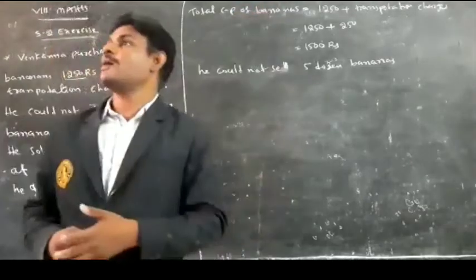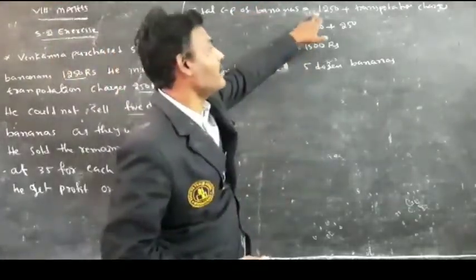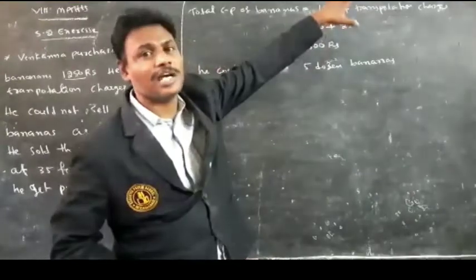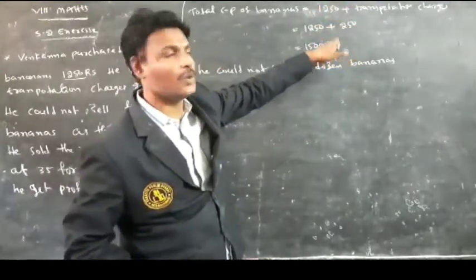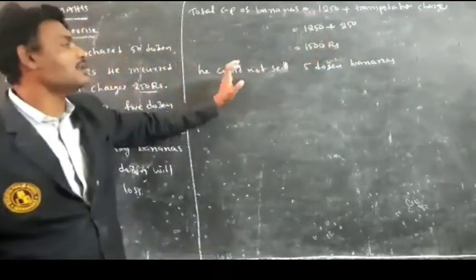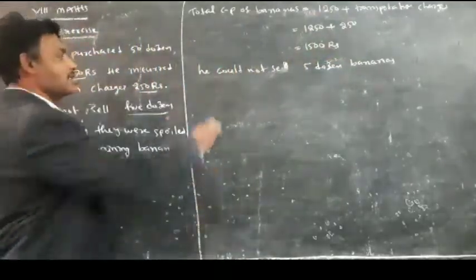Total cost price of bananas is equal to 1250 plus transportation charges. 1250 plus 250 is equal to 1500 rupees. And he could not sell the 5 dozen bananas.